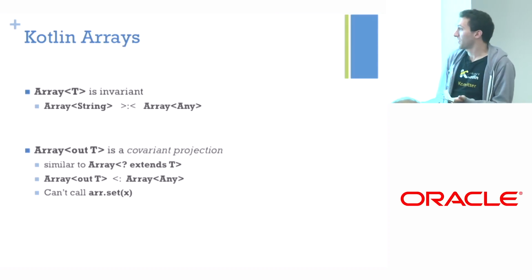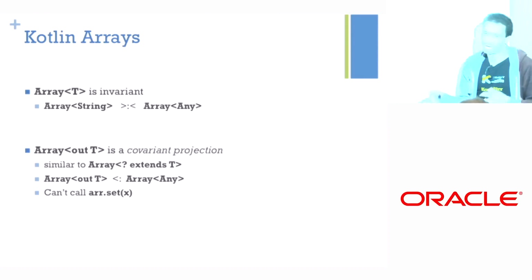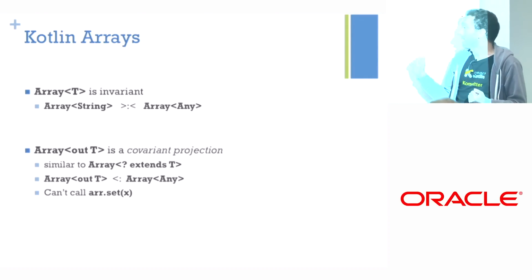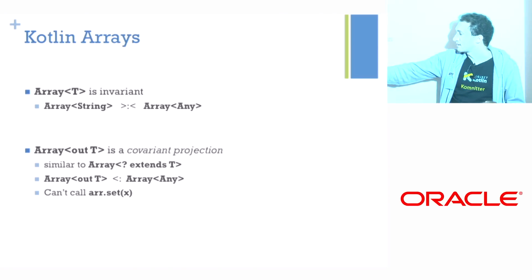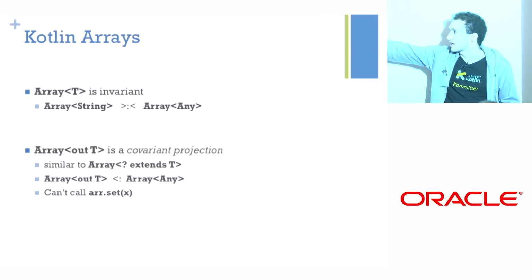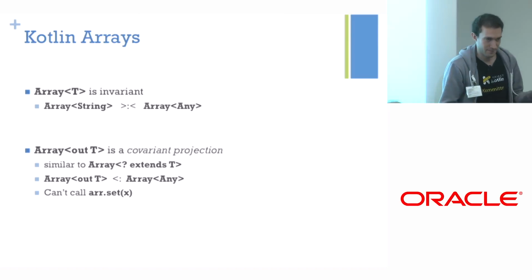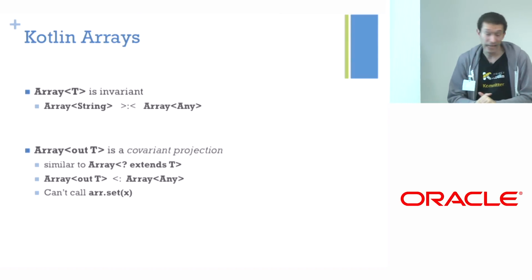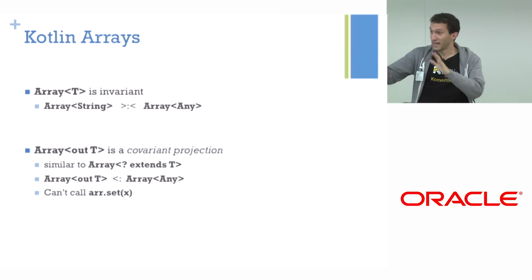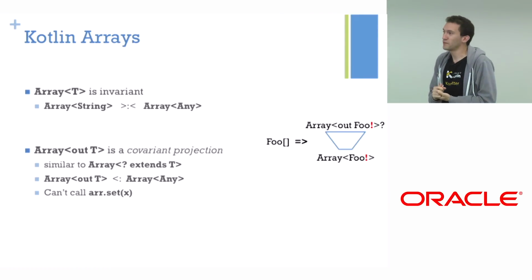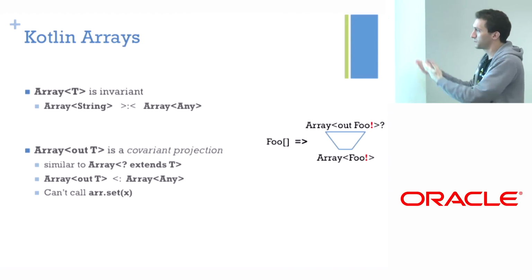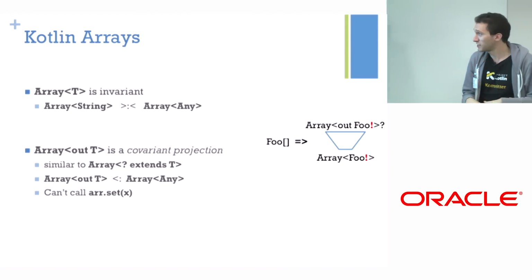A peculiar property of a projected type or a wildcard type is that you cannot call contravariant methods. So the compiler would not allow you to set anything into an array which is projected, obviously, because you will break it. So that's all nice and shiny in Kotlin. Now we have to enable Java's intended usages. So we make a flexible type out of any array we see in Java.